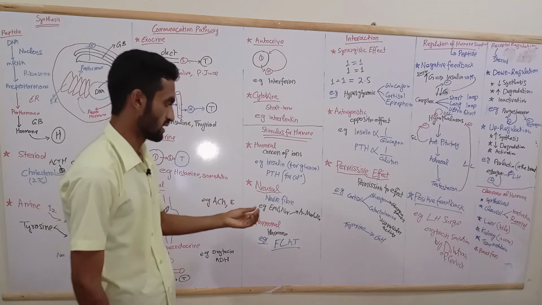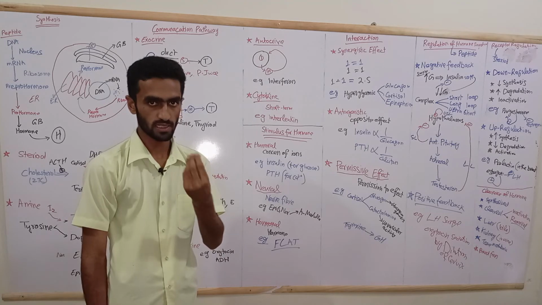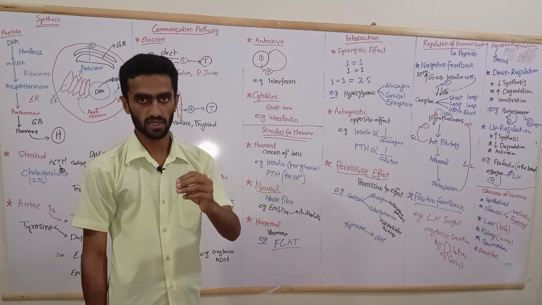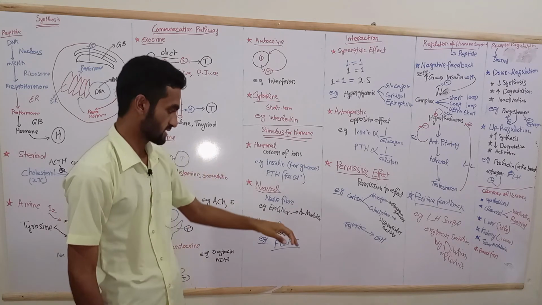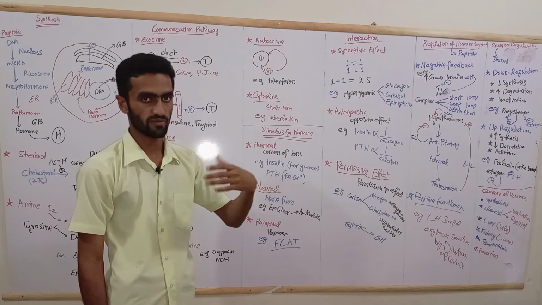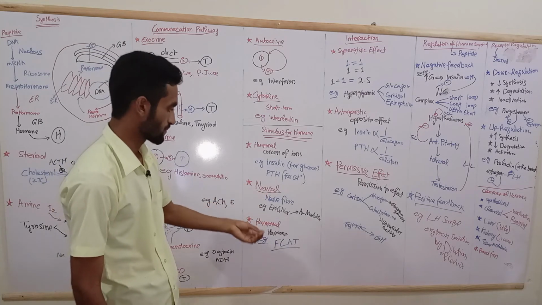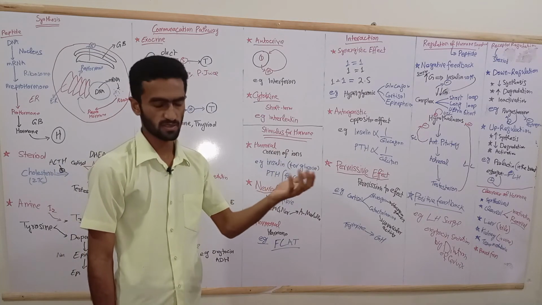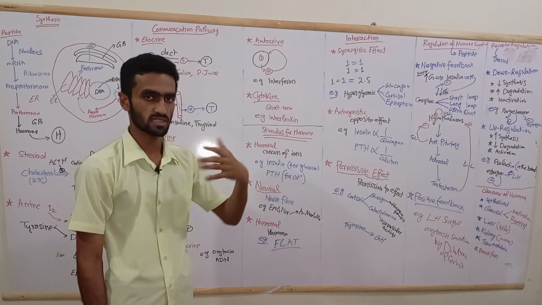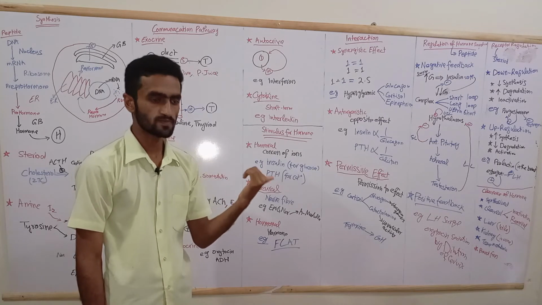Now look at the neural stimulus, in which a nerve fiber gives the stimulus to secrete the hormone. For example, epinephrine and norepinephrine are secreted by the adrenal medulla when a nerve fiber brings a stimulus there. That is the neural stimulus, for example the sympathetic, parasympathetic, and autonomic nervous system regulation.